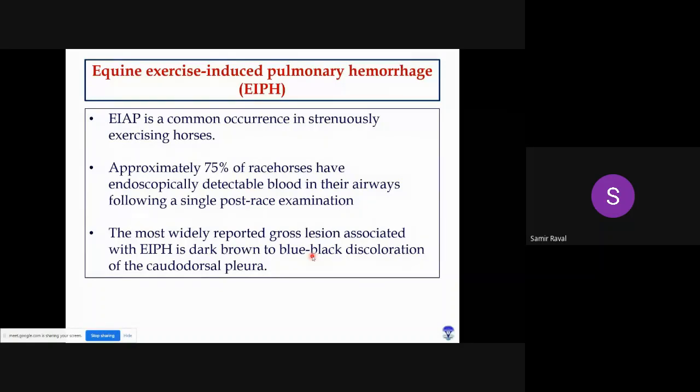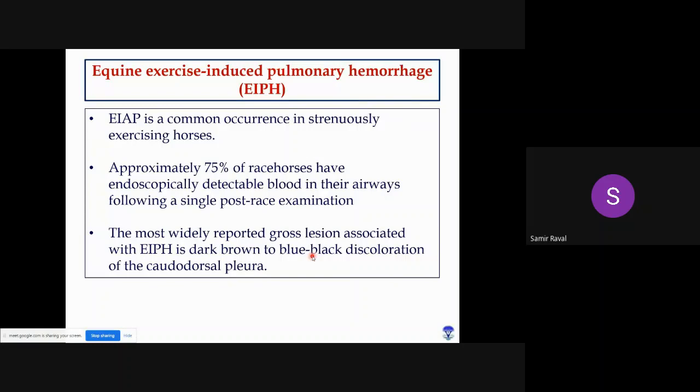This is quite common in race horses, and according to one study, almost 75% of race horses have endoscopically detectable blood in their airways following a single post-race examination. Right, so you can imagine how stressful the race will be.